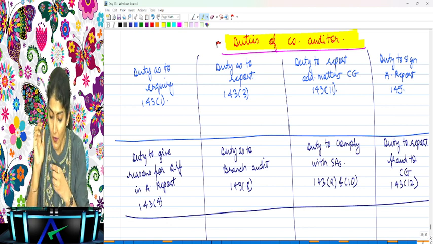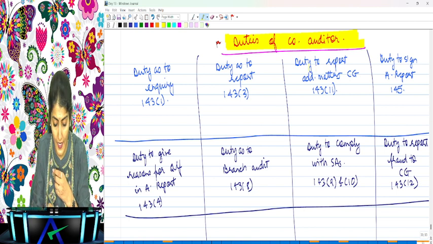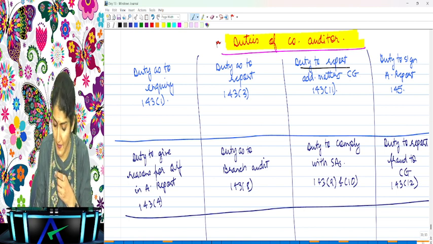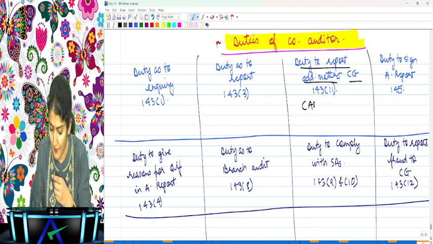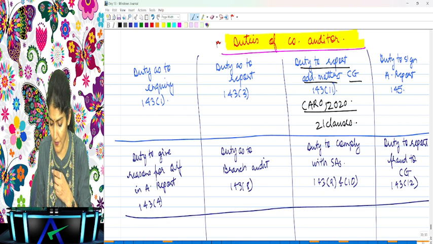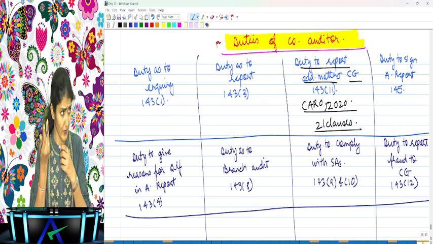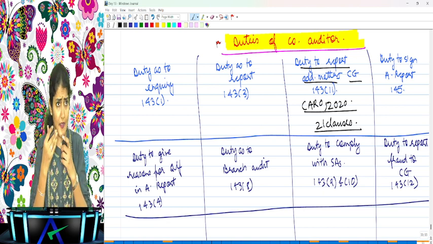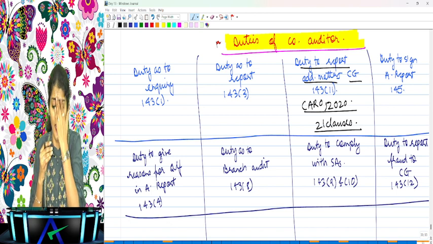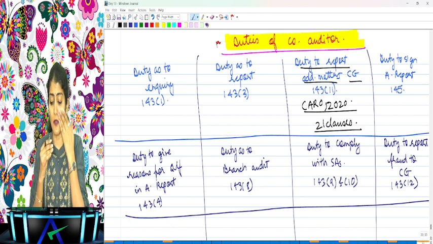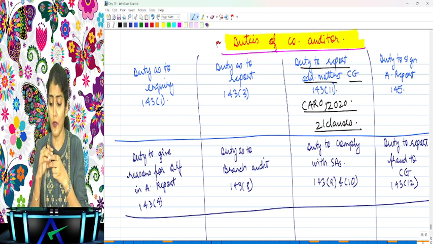Right, so now the duty as to reporting on additional matters specified by the CG. Under this power given to the CG, the CG has issued the CARO 2020, and we know that there are 21 clauses of reporting under the CARO 2020, right? The Central Government has been given the power, and under this power the Central Government has issued the CARO 2020.